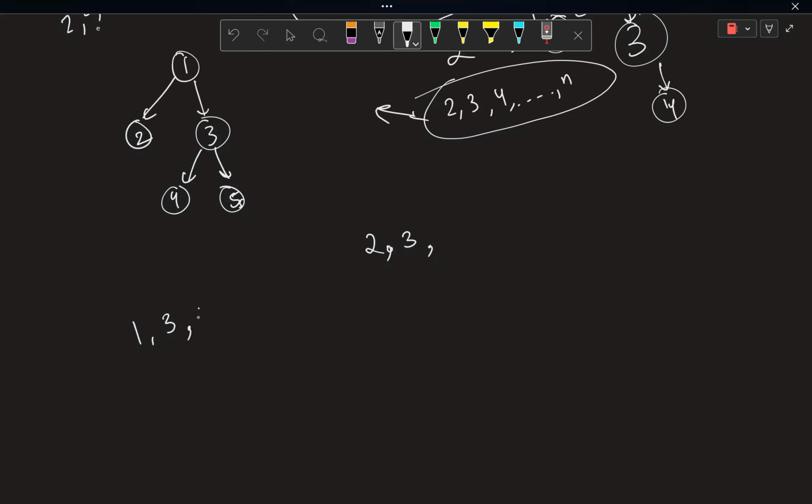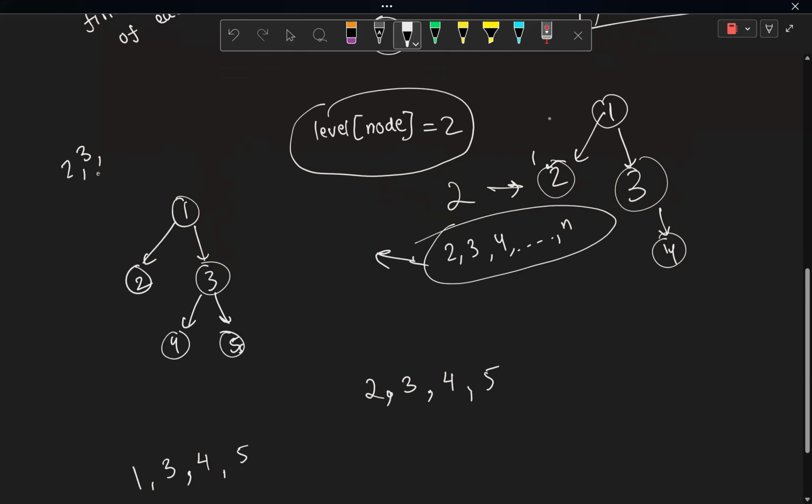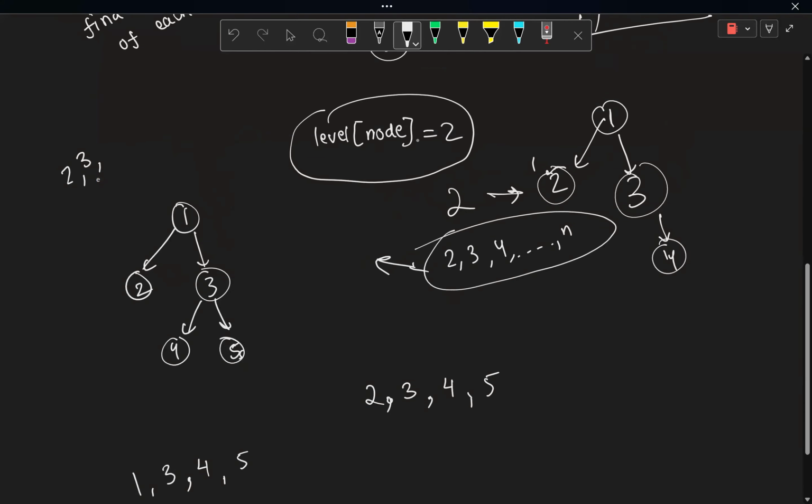Having node at fourth position is also possible because I can take 1, 3, 4, something like that. I can also take 1, 3, 4, 5, something like that to have 2 coming at the fifth position as well, right? So the intuition which we got here was that I cannot have it before level node, but after that I can have it till end, right?